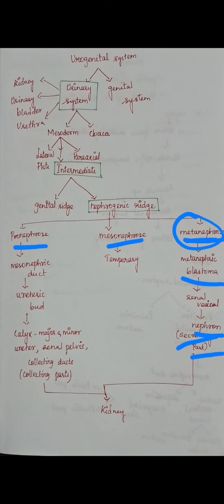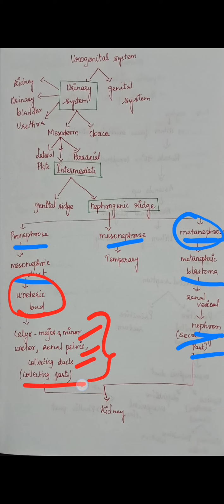From the renal vesicle, nephrons are formed, which is the secretory part of the kidney. Again, coming to the mesonephric duct, the ureteric bud is formed from it. It is the main thing. From the ureteric bud, the major and minor calyces, ureter, renal pelvis and collecting ducts are formed. All these together are known as the collecting part of the kidney, which is formed from the mesonephric duct. So all together form the kidney.